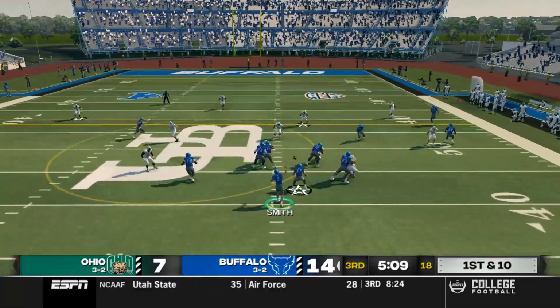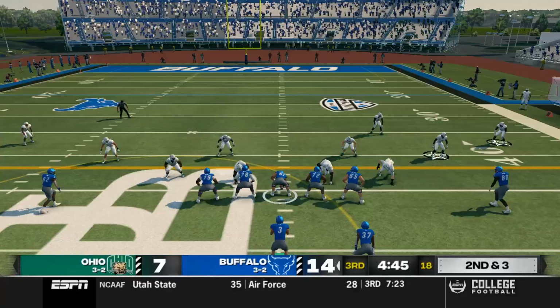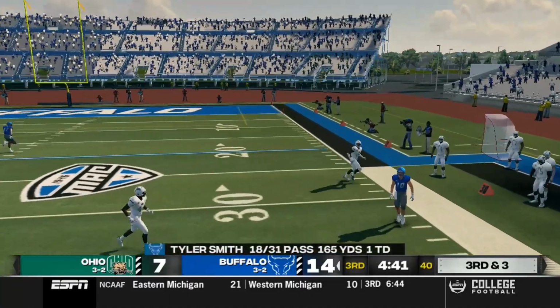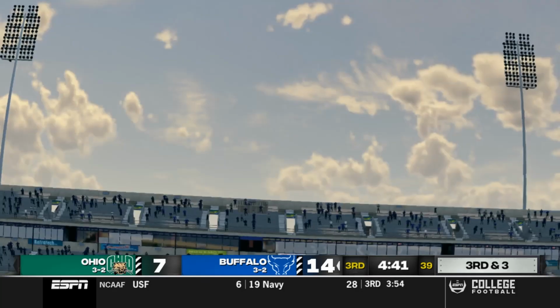1st and 10 Bulls. Tyler Smith back to pass again. He hits Hopkins short for a gain of 7. Coming out on 2nd and 3, play action. Ryan Glad's open on the sideline, and he misses him. Tyler Smith has been just off with Ryan Glad today.